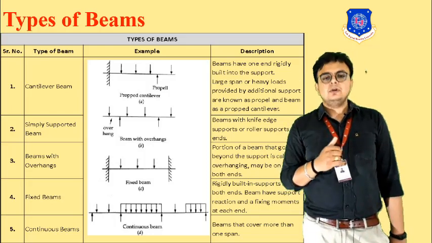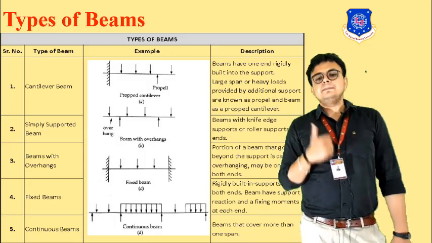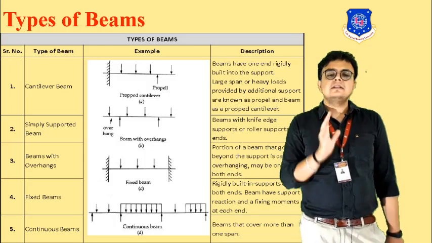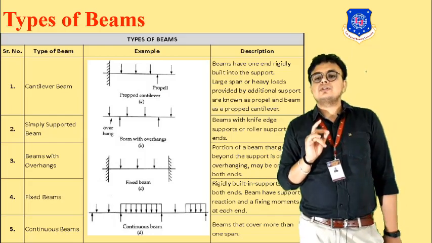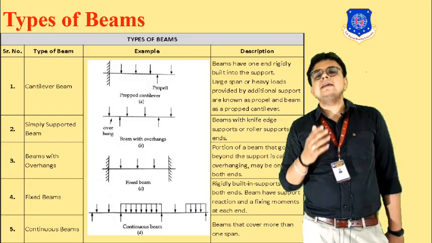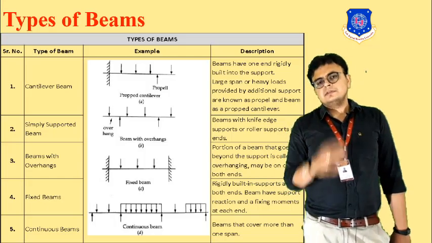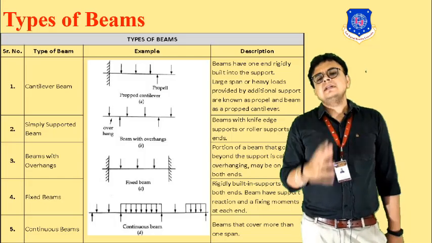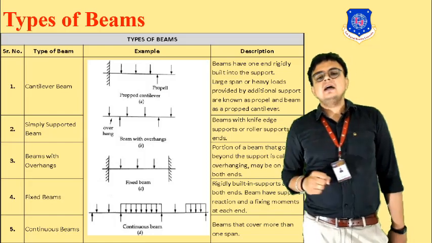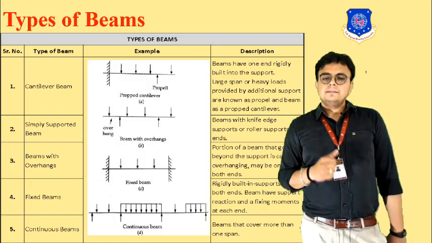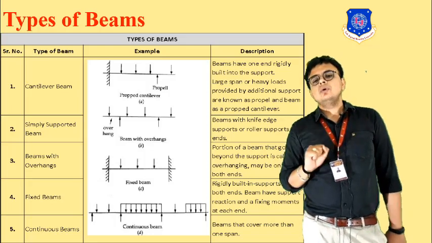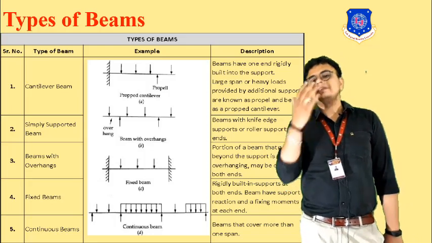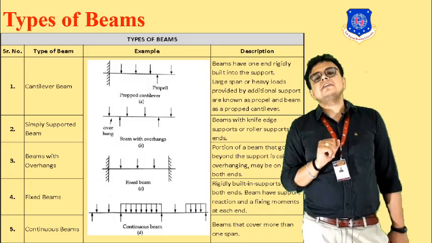Okay. Next is simply supported. Means whenever knife edge supports or roller supports are provided in a beam, then such a beam is termed a simply supported beam. You can see over here in figure B, there is a simply supported beam carrying concentrated loads.